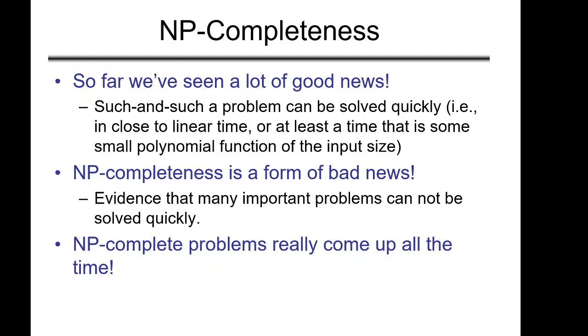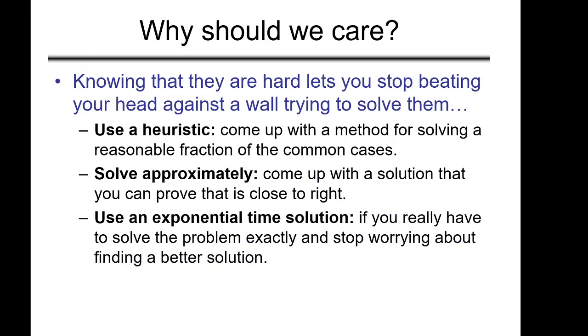But there is bad news also. There are few problems that are of form NP complete, that have NP completeness. And that is sort of bad news. Why? Because evidence says that there are many important problems that cannot be solved quickly. And NP complete problems really come up all the time. There are many natural examples, many real-time examples, that have this NP completeness. So basically we are saying that we cannot solve it very quickly. And formally we will see what NP completeness is anyways.